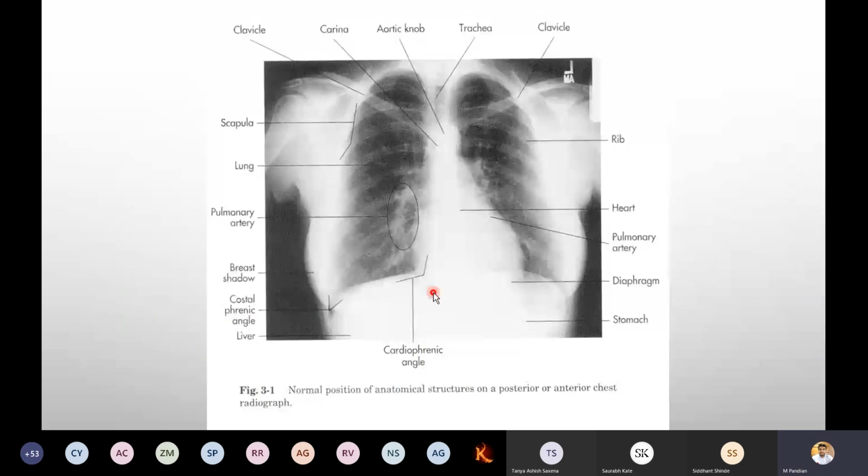Now this is the area where you have to focus. See, cardiophrenic angle is this. This is costophrenic angle. Okay, this is diaphragm. Now, apart from this, you can see this enlargement in this lateral side. This is breast shadow. Don't confuse with male and female. What is the extra tissue that is coming? This is a female X-ray. Everybody following? So this is also one of the things we have to examine.